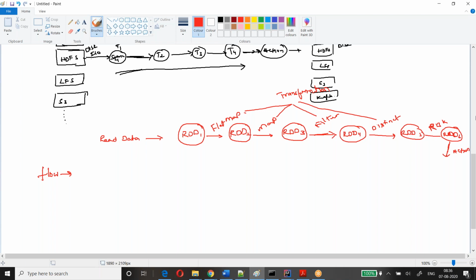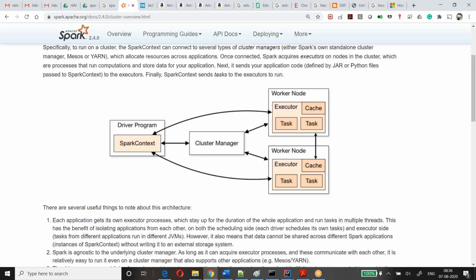So it has to divide into tasks. Like this, the tasks will be divided. Before dividing these tasks, actually it will divide the stages. For now, just assume that a stage is nothing but a set of tasks. Stages are also a most important interview question. We'll talk about it. Different stages will be there: stage 1, stage 2, stage 3, like that.